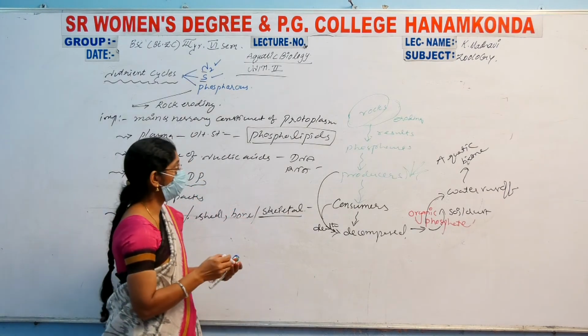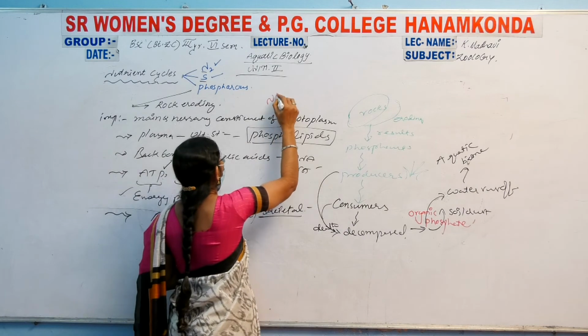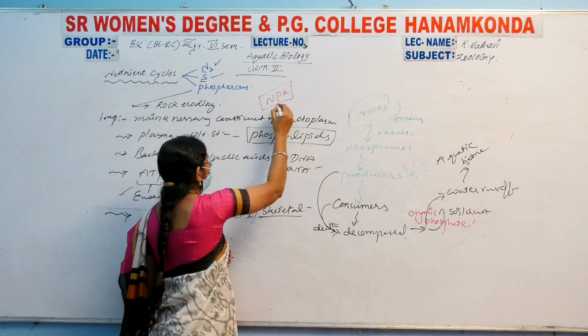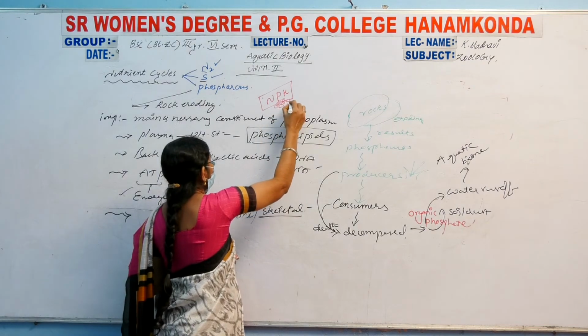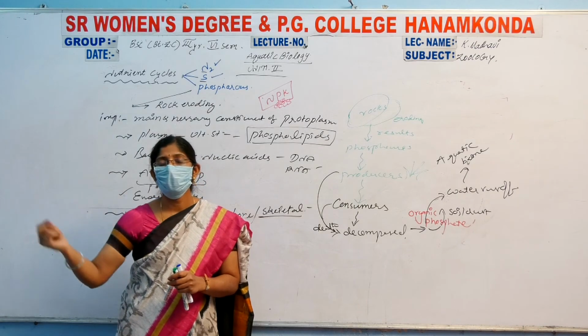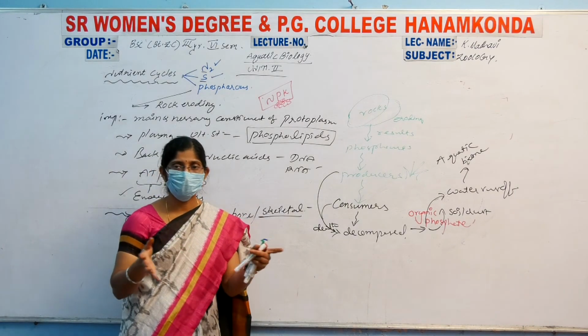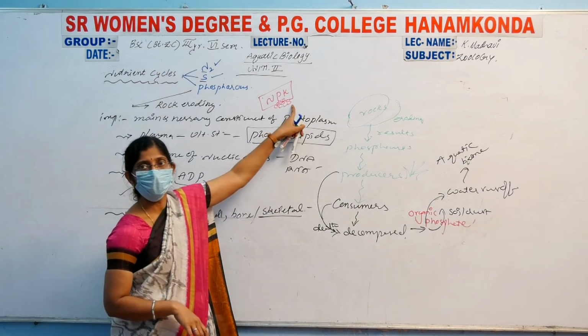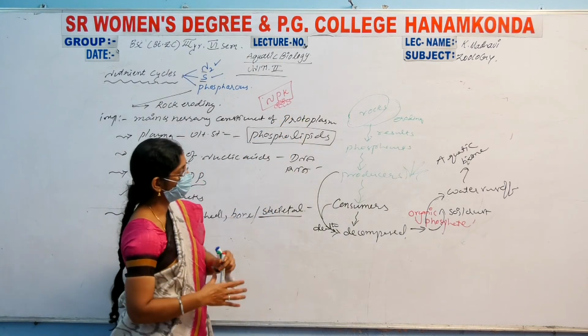NPK fertilizer is suitable for farmers. These are in crystalline form and are just thrown at the crops. Agriculture fields use this fertilizer family.